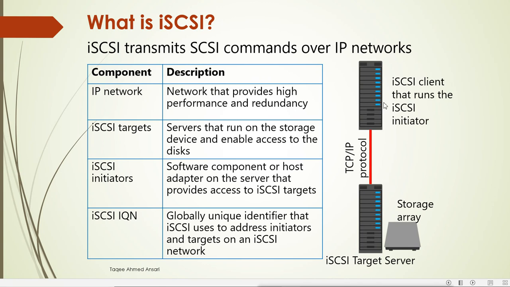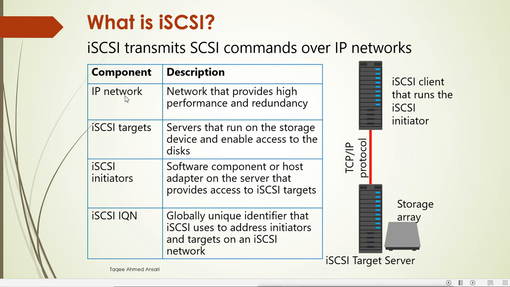Then the clients or servers that are accessing the iSCSI storage are called iSCSI initiators. The iSCSI client runs the iSCSI initiator. So the iSCSI target is sharing the storage, and the iSCSI initiator is accessing it. These are the components we have.